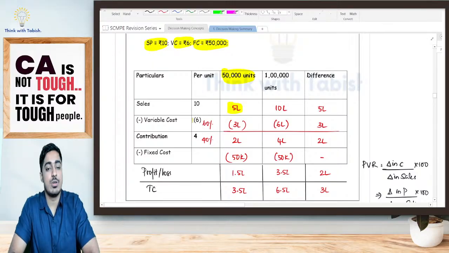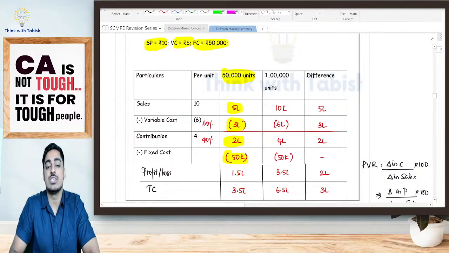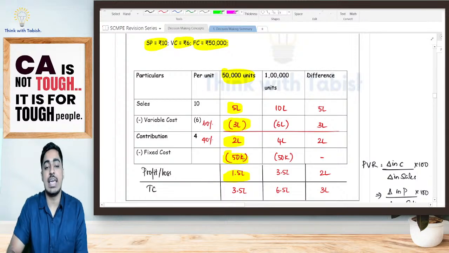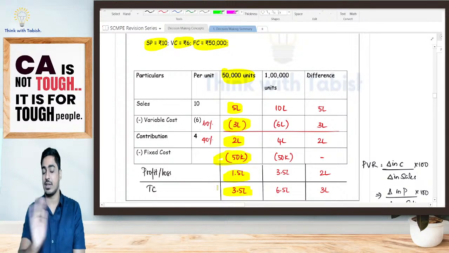5 lakh. Variable cost is 6 rupees per pen into 50,000, 3 lakh. Contribution is 2 lakh. Fixed cost is 50,000. Profit is 1 lakh 50,000. What is my total cost, students? Variable cost of 3 lakh, fixed cost of 50,000, 3.5 lakh.